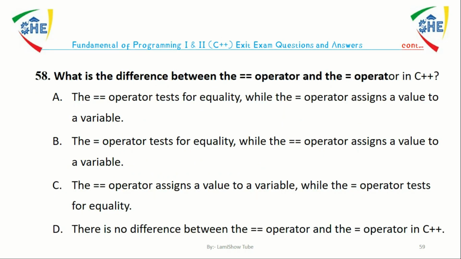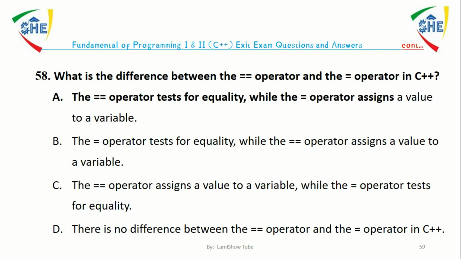Question number 58. What is the difference between equal operator and assignment operator in C++? A, equal operator tests for equality, while assignment operator assigns a value to a variable. B, the assignment operator tests for equality, while the equal operator assigns a value to a variable. C, the equal operator assigns a value to variables, while the assignment operator tests for equality. D, there is no difference between these two operators in C++. The answer is A. The equal operator tests for equality, while the assignment operator assigns a value to a variable.